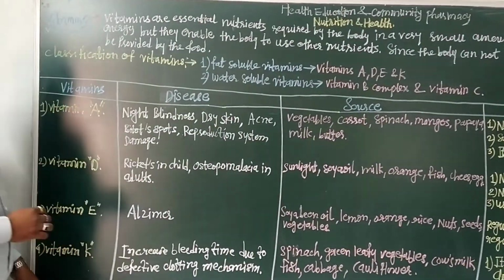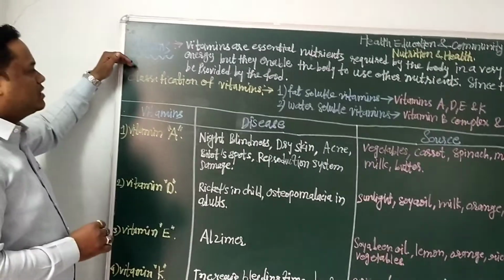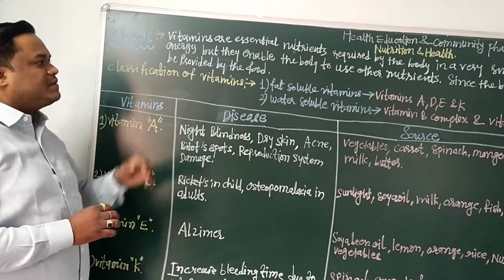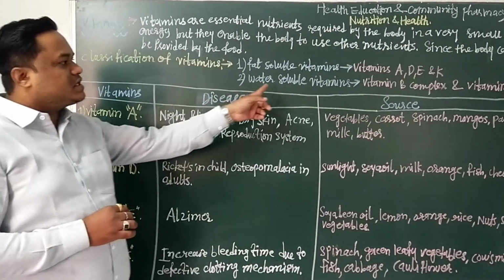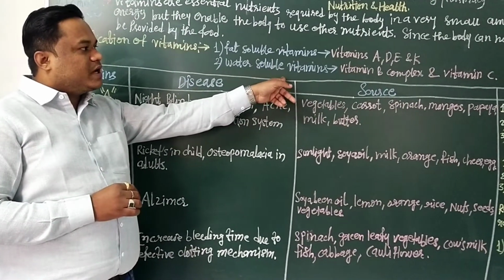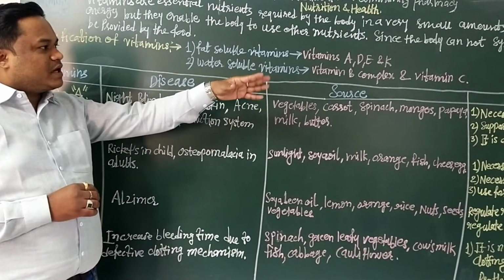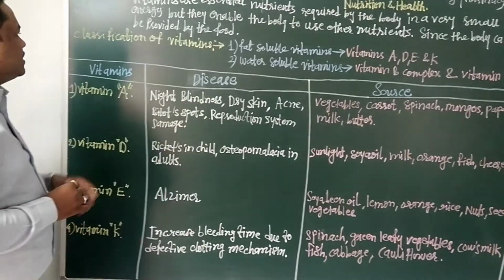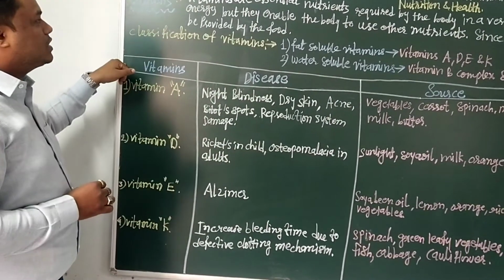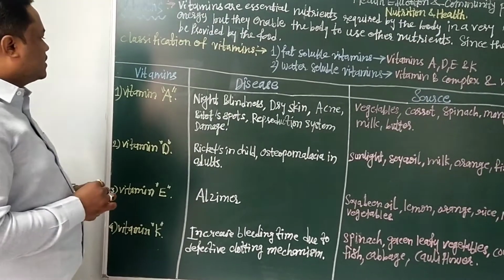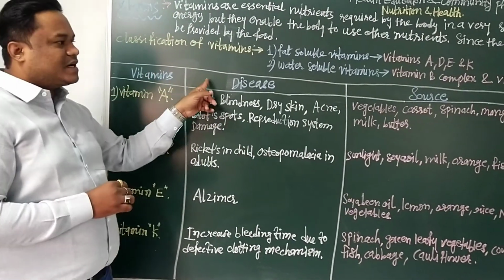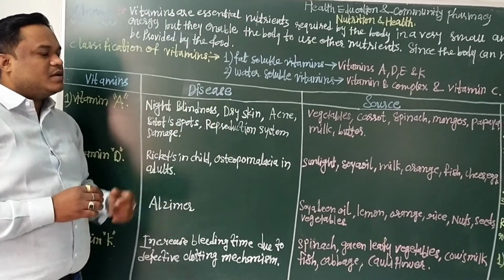In this lecture we saw, first, what is a vitamin, and second, the classification of vitamins, that is fat soluble vitamins A, D, E, K, and water soluble vitamins, vitamin B complex and vitamin C, that is ascorbic acid. We also saw in detail the fat soluble vitamins A, D, E, K, their disease conditions, their sources and their important functions.